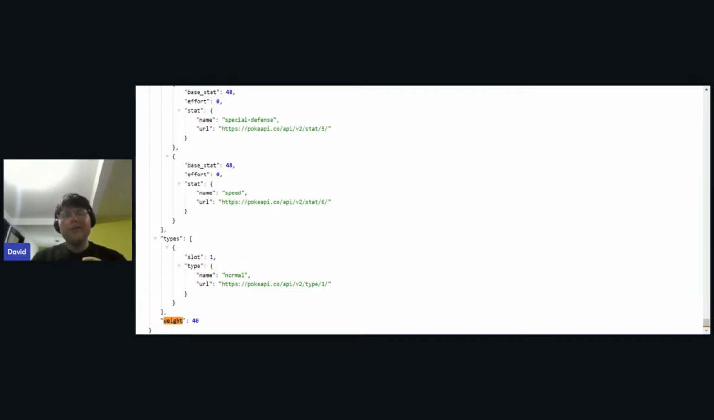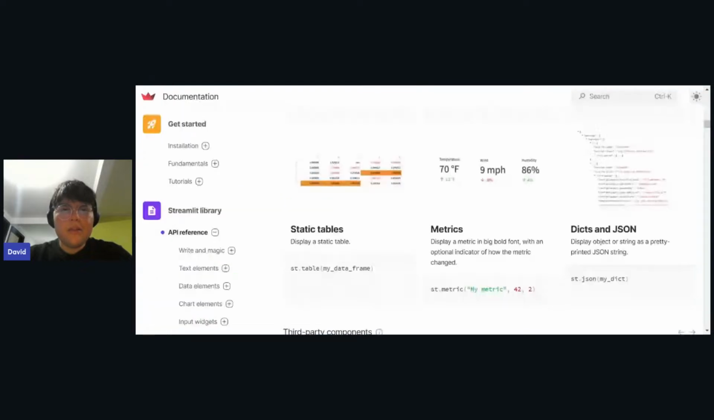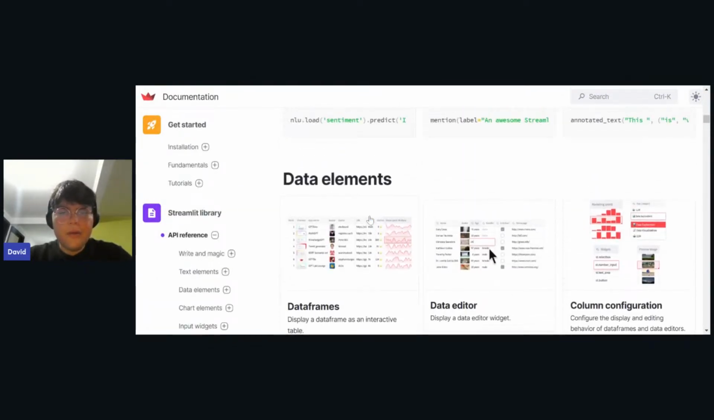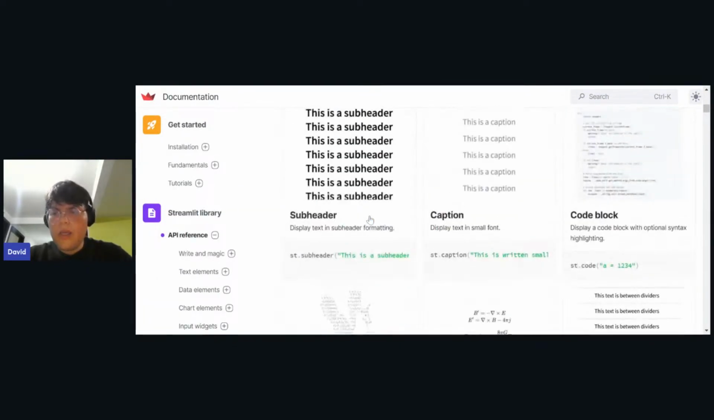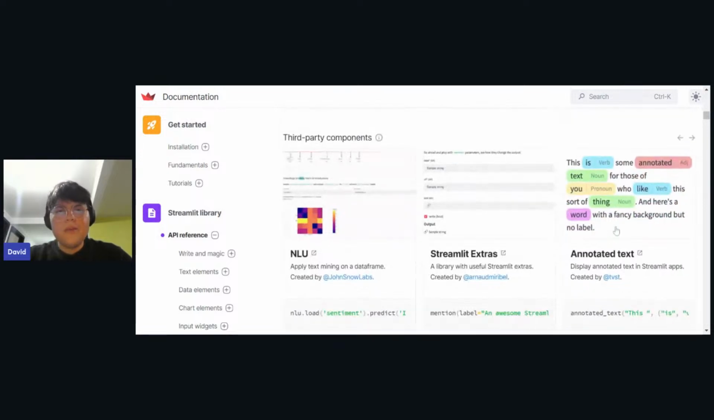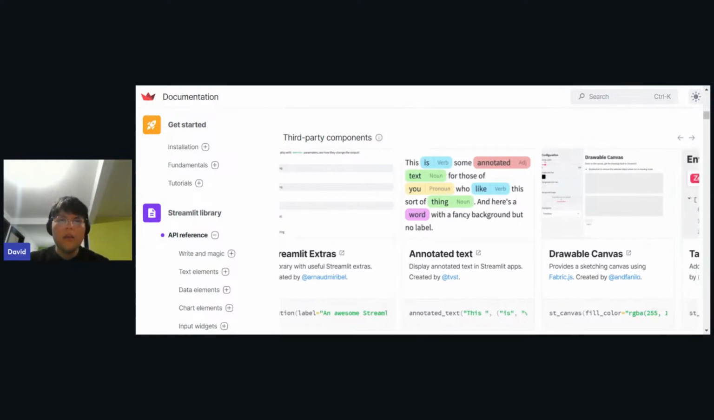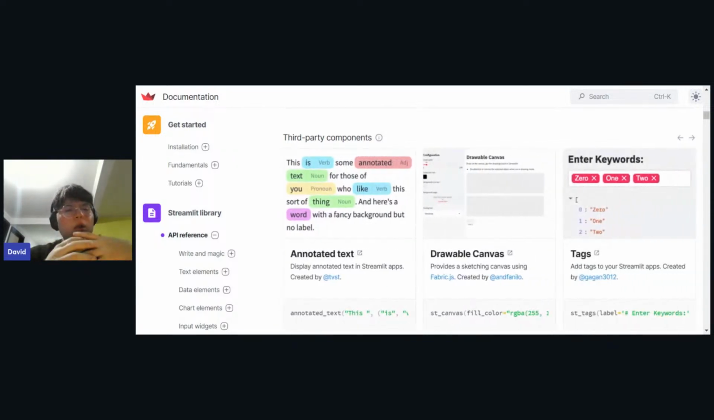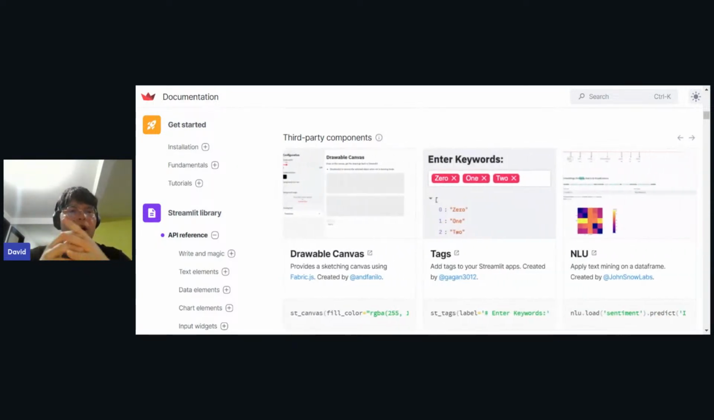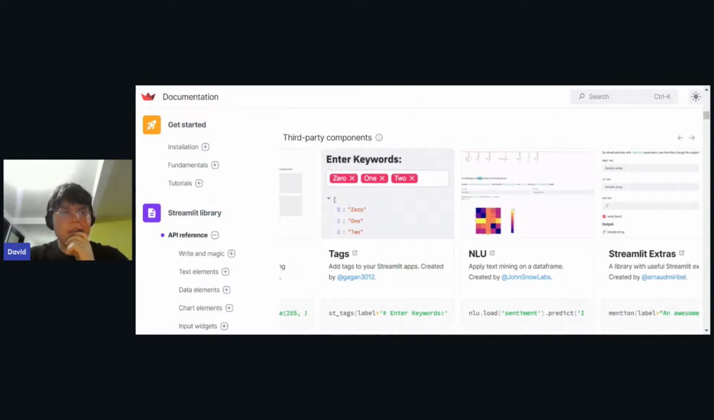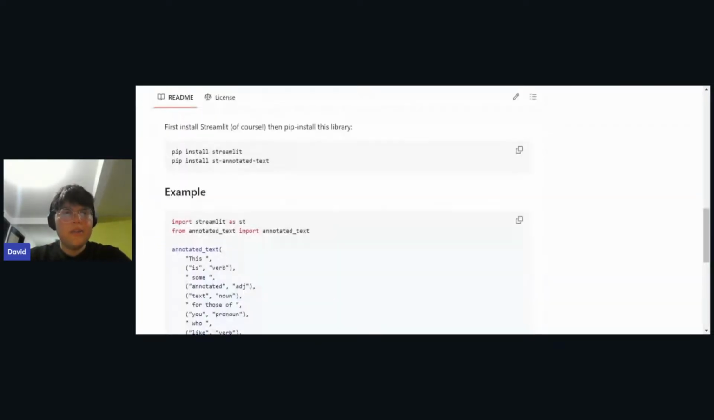But for showing something interesting with the type, we can use something here in Streamlit called, how is it called? I don't know. Oh yeah, annotated text. So we can use the annotated text and have a specific color for each kind of type of Pokemon that we can use, right? Oh yeah, you're not seeing this.